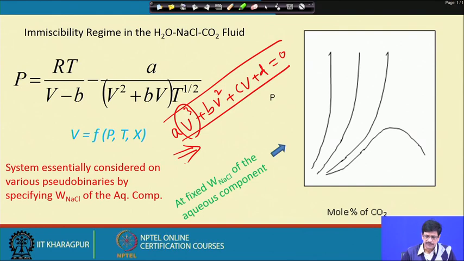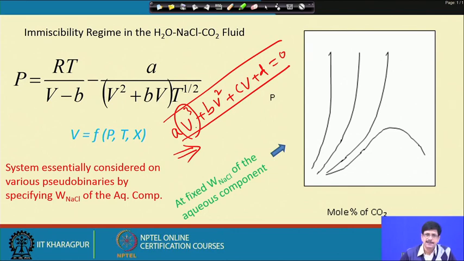So, here we use a judicious numerical method, putting a constraint so that we get only one acceptable value, because 3 molar volumes for a particular fluid mixture is not acceptable, whereas only one value will be acceptable.